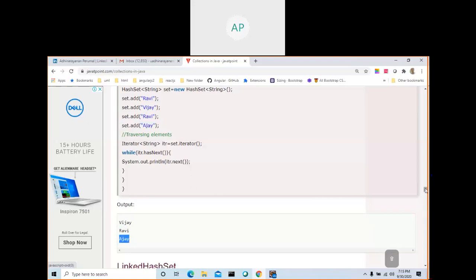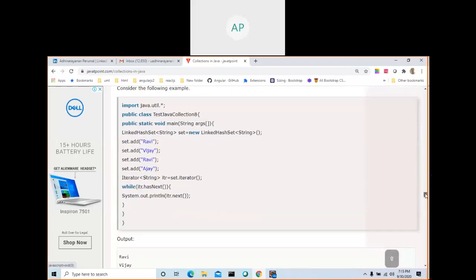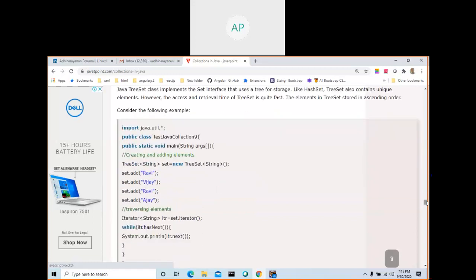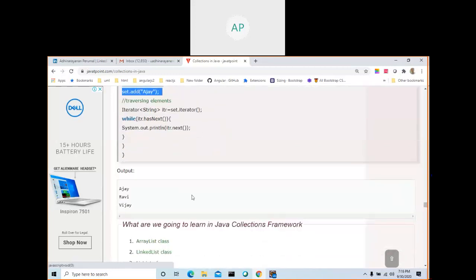Then what is stack and queue? In the stack, when you iterate, you will iterate from the last element. In a queue, when you iterate, it will be from the first element, first in, first out. LinkedHashSet works the same way. SortedTreeSet will order. When you add Ravi, Vijay, Ravi, Ajay, it will avoid duplicates and also order. See here the order of elements when you iterate: Ajay, Ravi, Vijay. Ajay is added last, but it is ordered. That is the use of TreeSet.